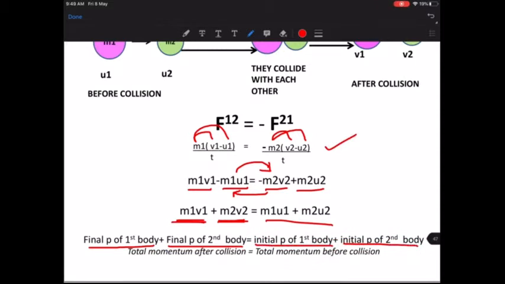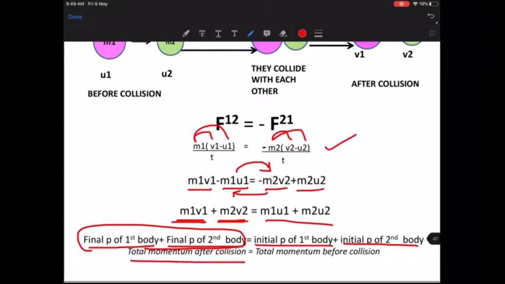Now what does the entire left hand side tell me? The final momentum after collision together. What is the right hand side? It is the initial momentum before collision together, right?